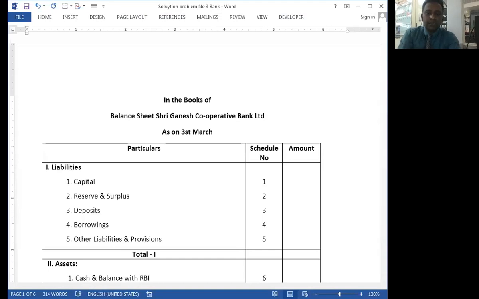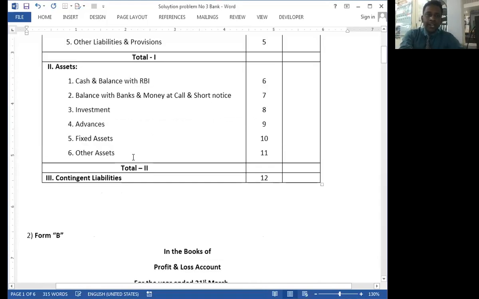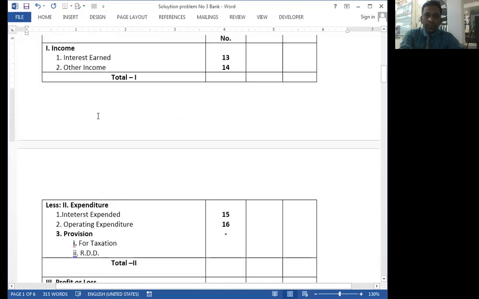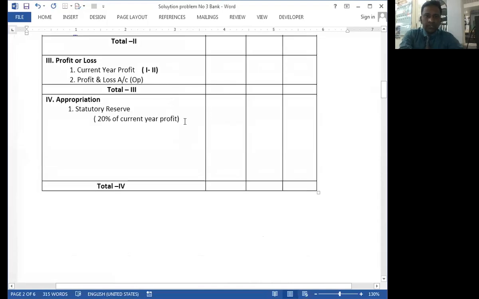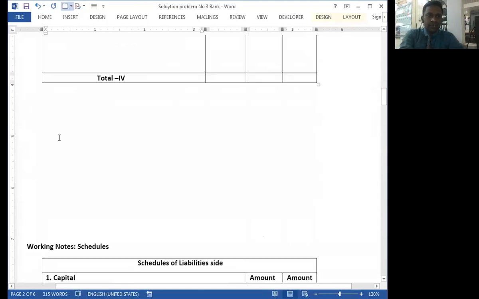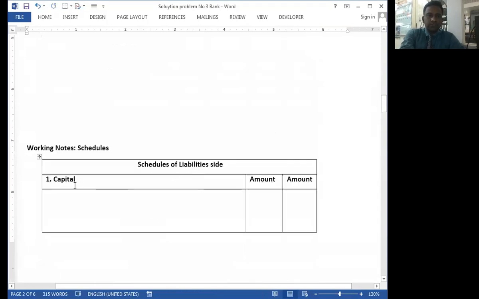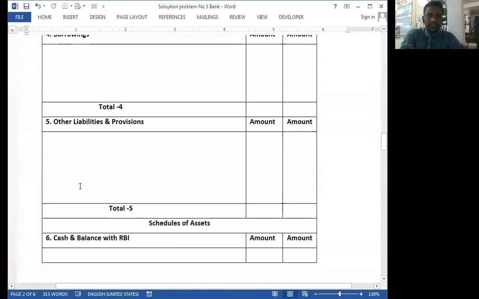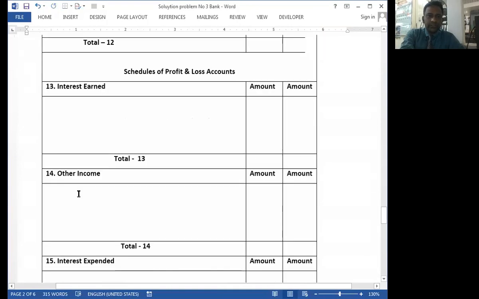And we change the date as on 31st March 2021. So this is the format of the balance sheet, and this is the format of the profit and loss account. We have these 12 plus 4, 16 schedules.